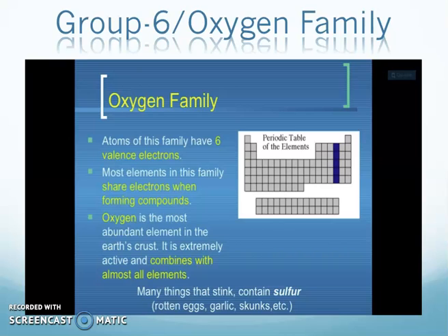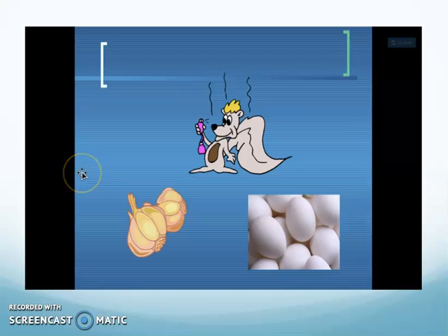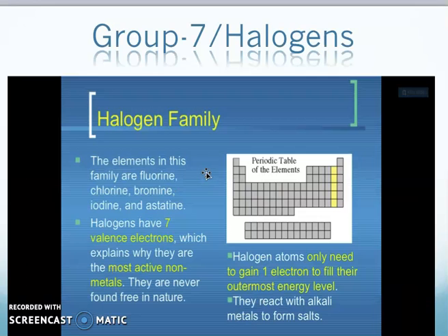Many things that stink contain sulfur: rotten eggs, garlic, skunks, etc. So the oxygen family mainly contains oxygen, sulfur, selenium, tellurium, and polonium. Anything that has a specific stinky smell, just like a rotten egg, mostly contains sulfur. Structures like garlic, eggs, and all that you mostly come across have sulfur in them.